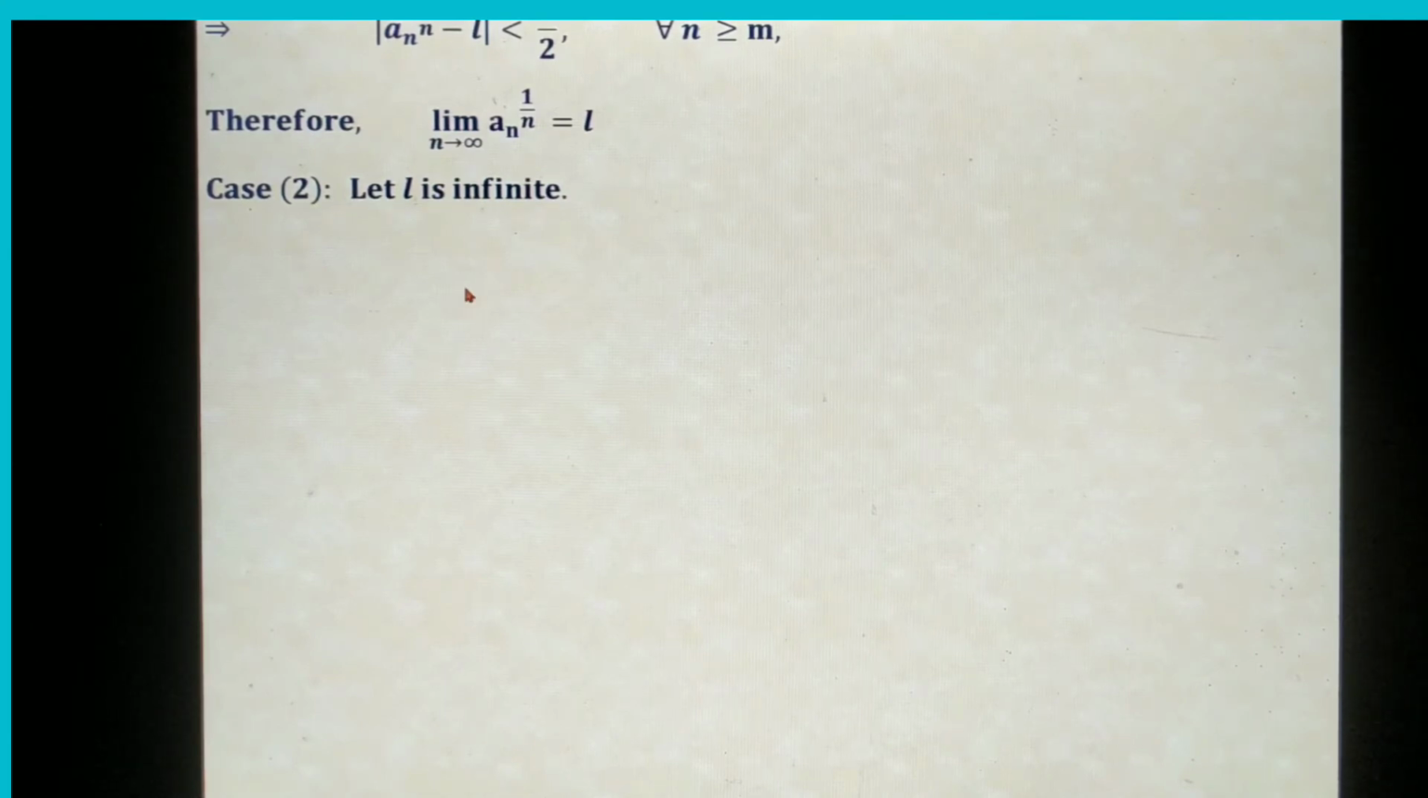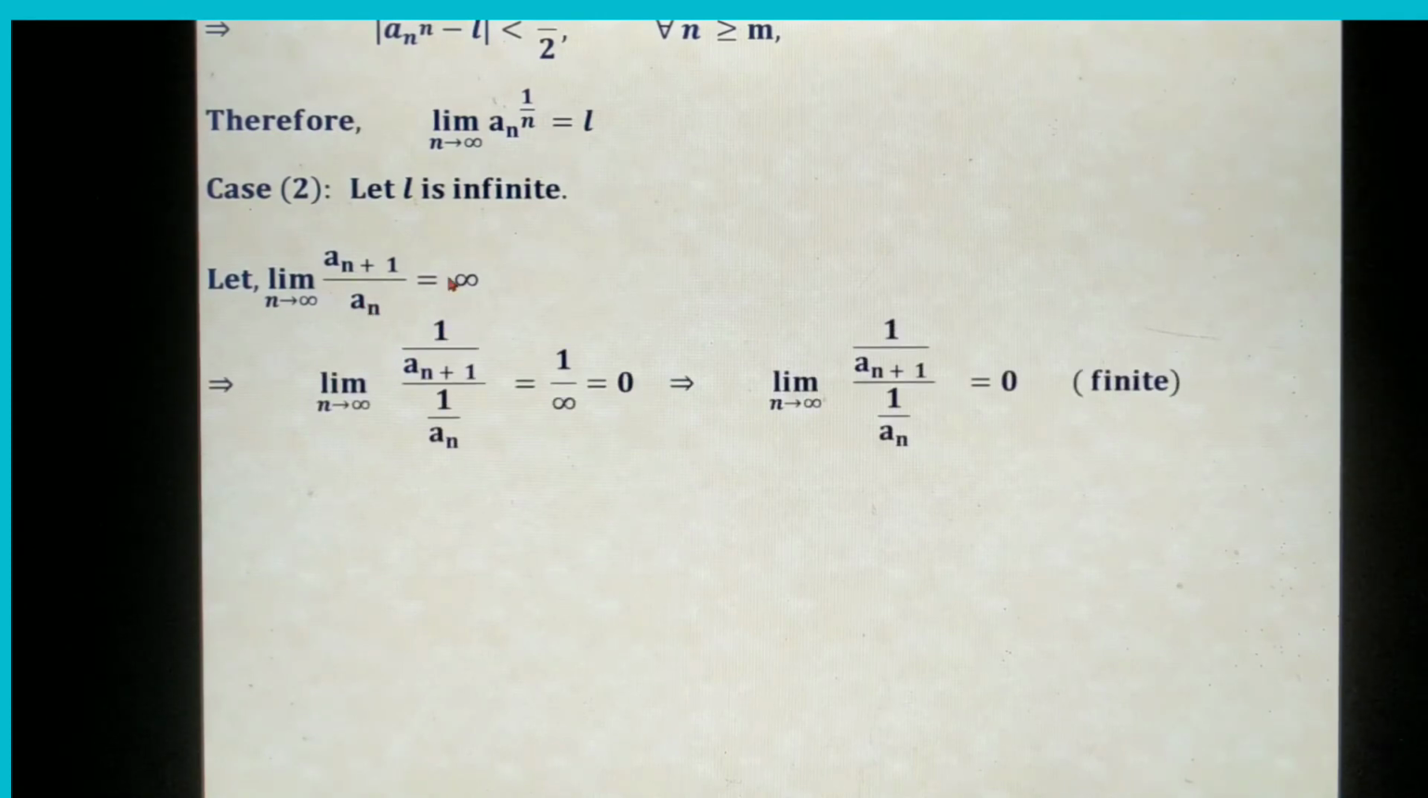Let L be infinite. When L is infinite, take the right side of the given expression: limit n tends to infinity a_(n+1) by a_n equal to infinity. I will take the reciprocal of the numerator and the reciprocal of the denominator, and immediately the result is also reciprocal. Now it is limit n tends to infinity, the reciprocal of a_(n+1) is 1 by a_(n+1), a_n is 1 by a_n, and 1 by infinity is 0. So this expression becomes limit n tends to infinity, 1 divided by a_(n+1) divided by 1 by a_n, which becomes 0. It is finite.